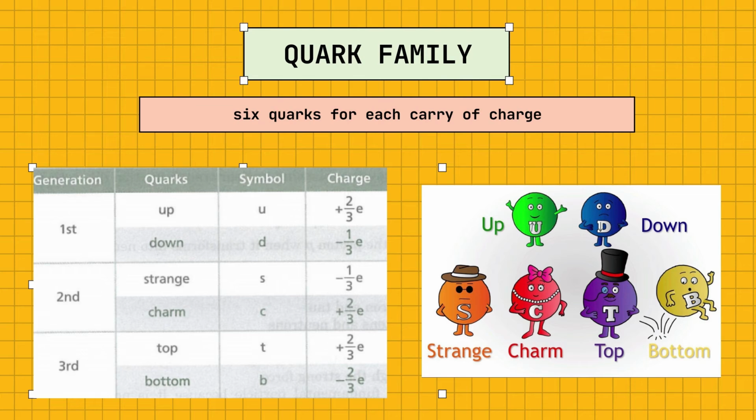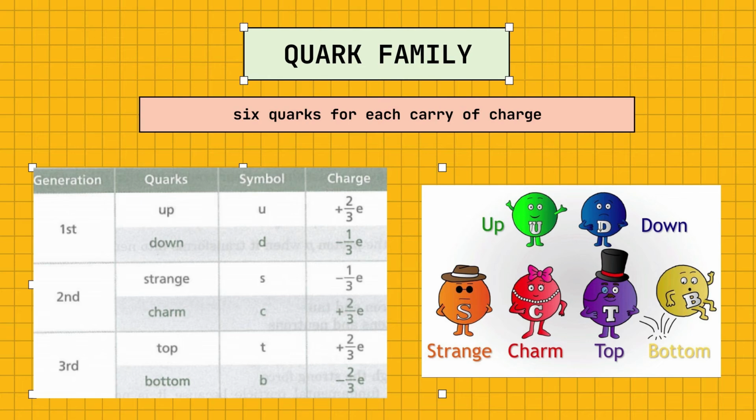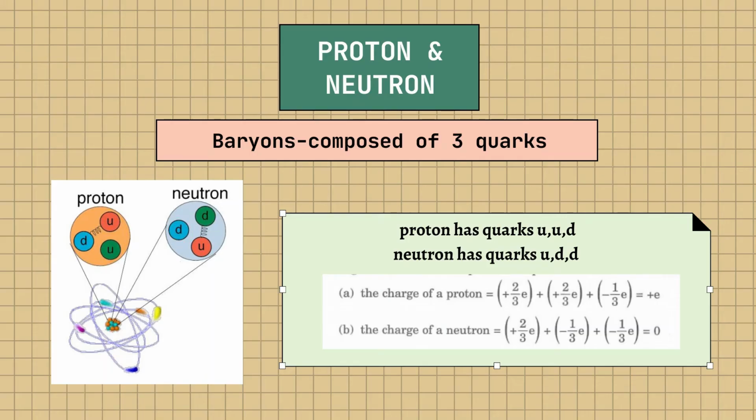For the second generation, S has negative 1/3 electron charge and C has positive 2/3 electron charge. And the third generation, T has positive 2/3 electron charge and B has negative 1/3 electron charge. We can see clearly here, proton and neutron are in the first generation. Proton and neutron have quarks U and D.